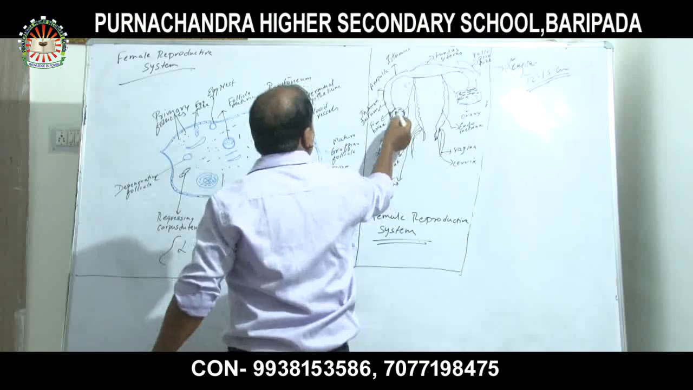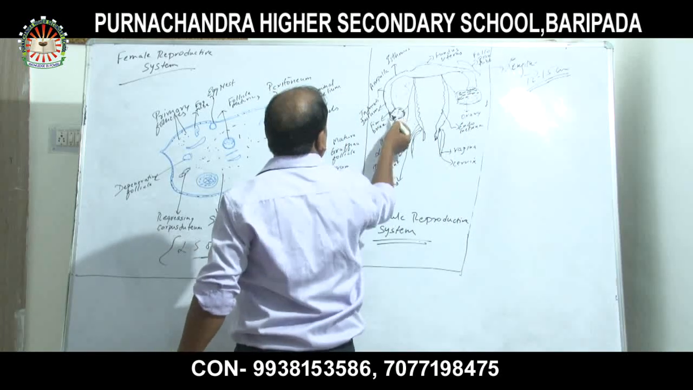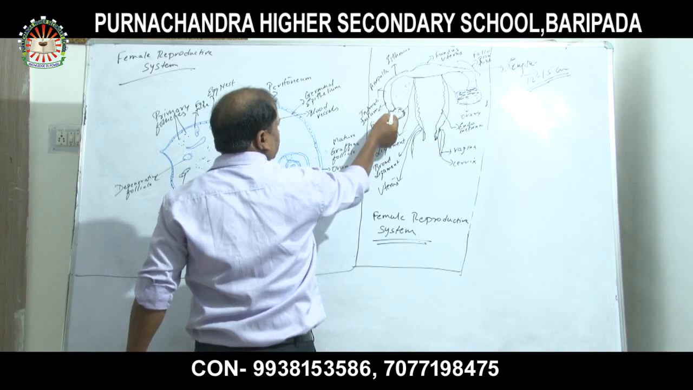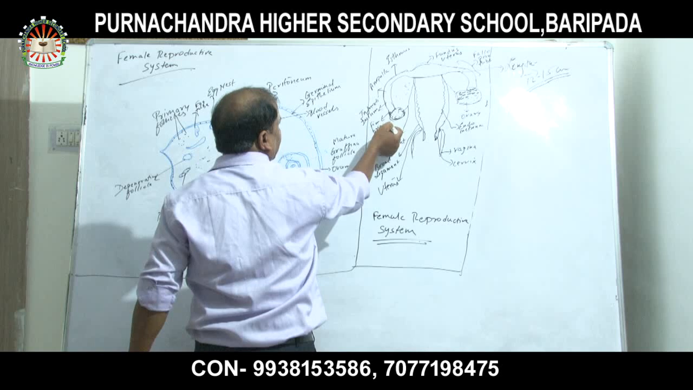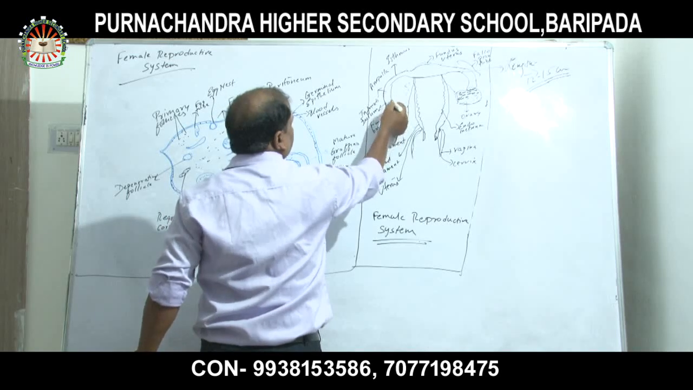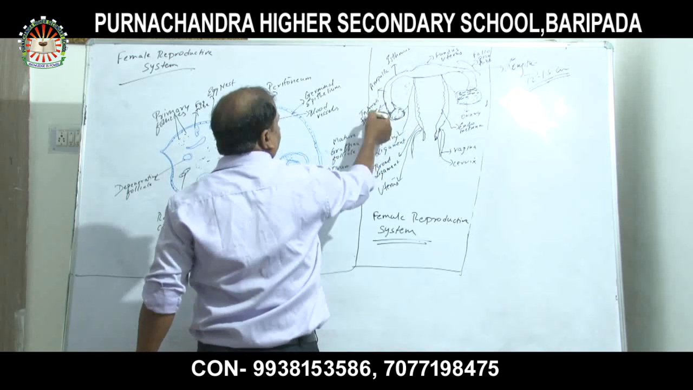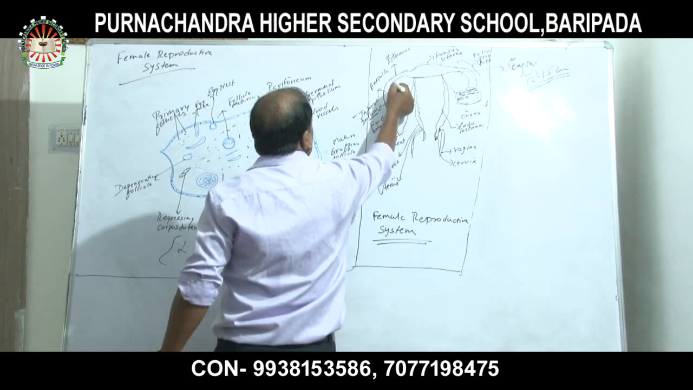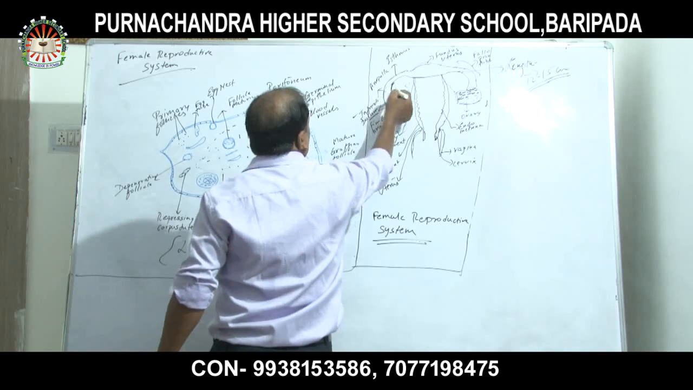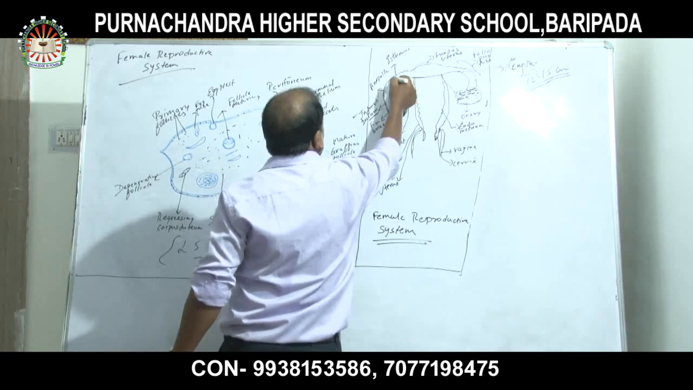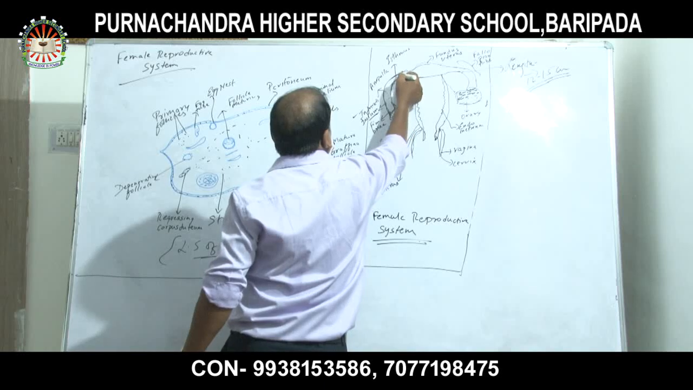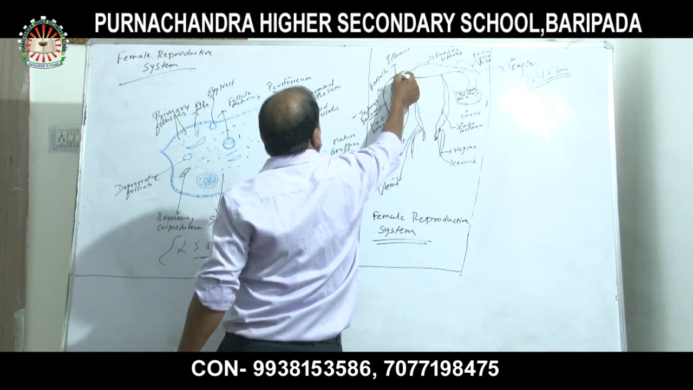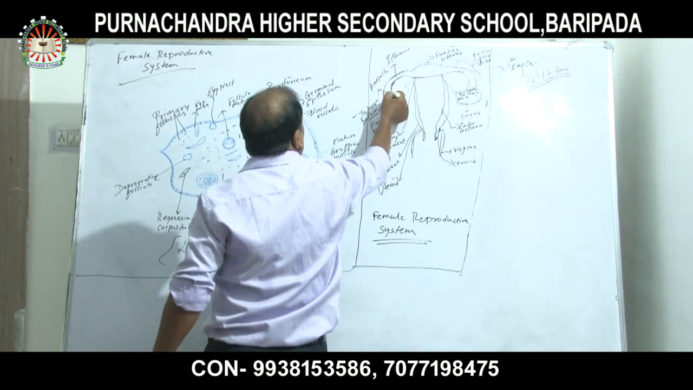Now this is the ovary, the fallopian tube, and the finger-like projection present near the ovary is called fimbria. The wider part of the fallopian tube is called the infundibulum. Then after that the ampulla, which is long and wider. And the shorter one of the fallopian tube is called the isthmus, shorter and narrower, while the ampulla is longer and wider.